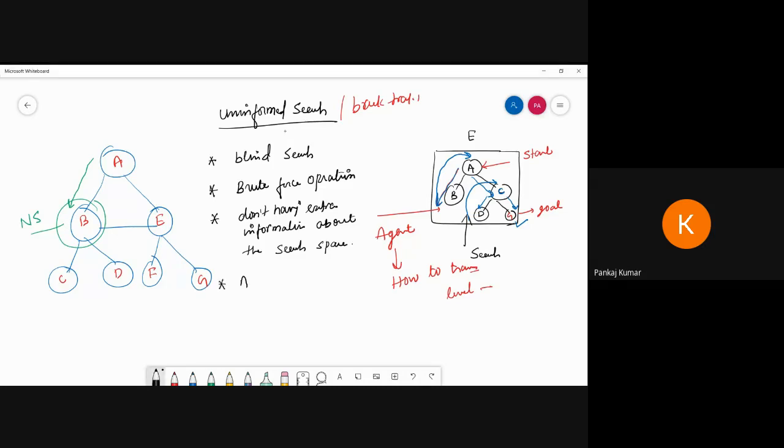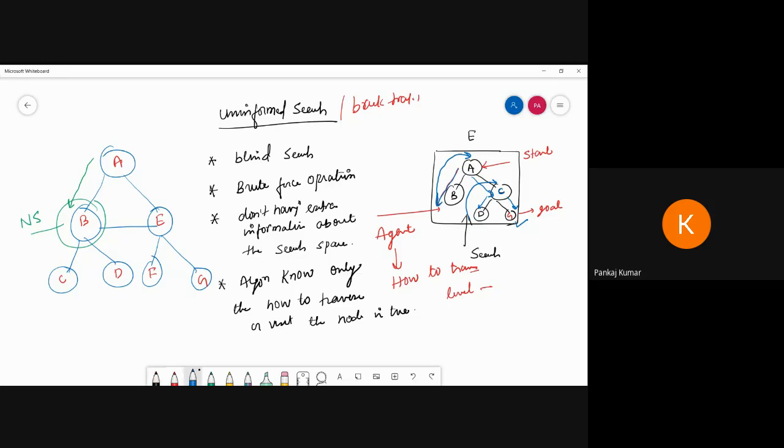We can say the algorithm only knows how to traverse or visit the nodes in a tree.